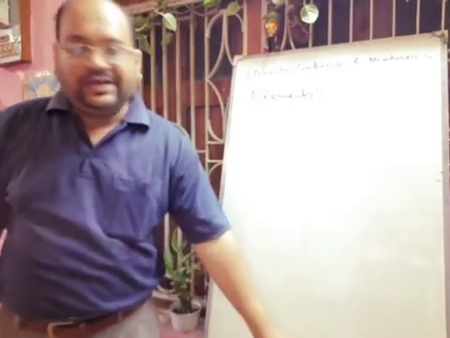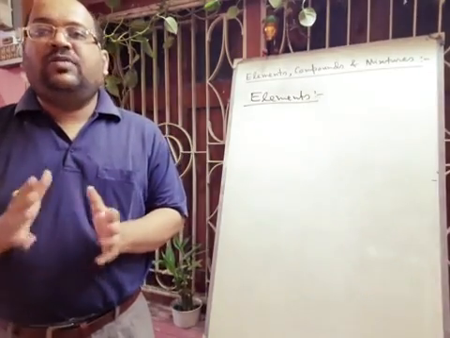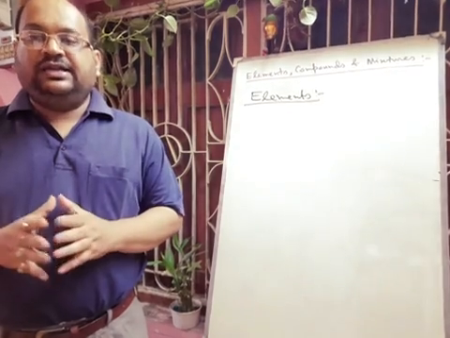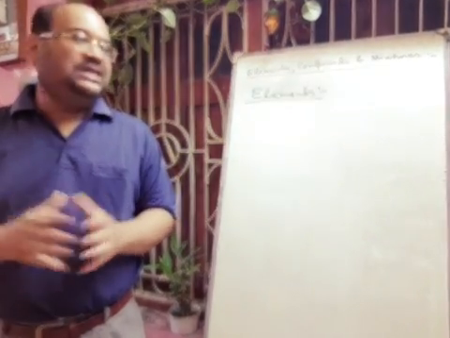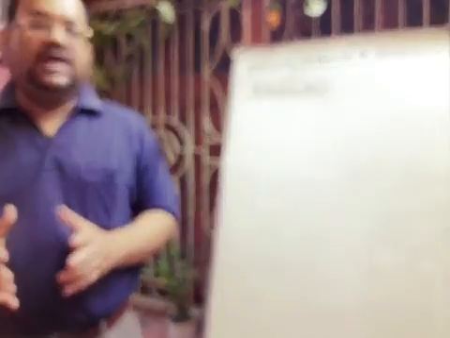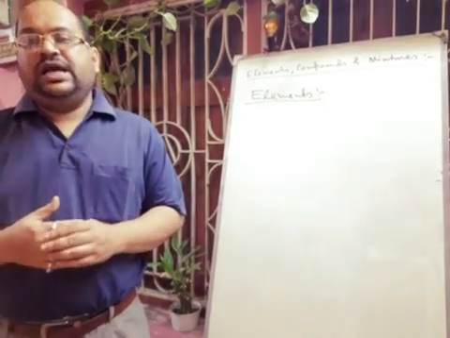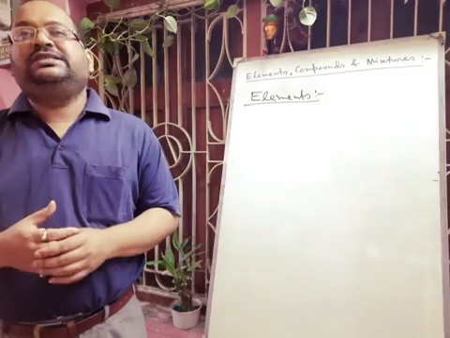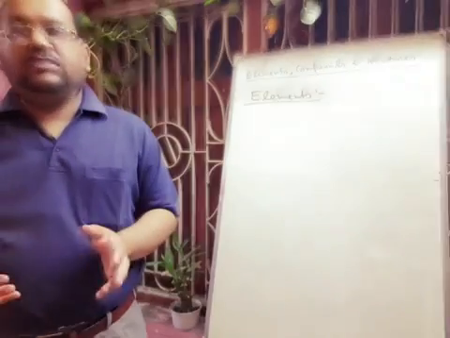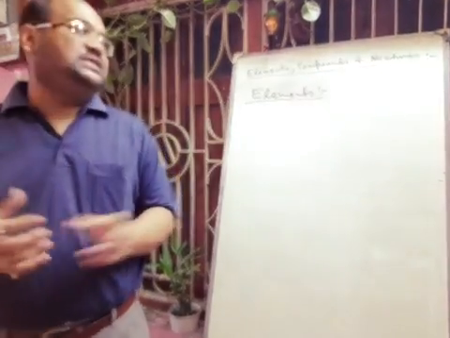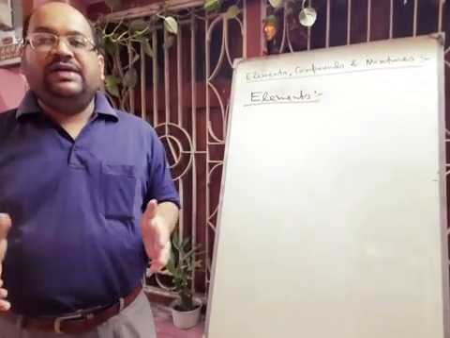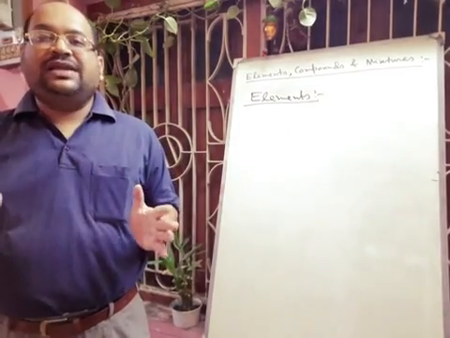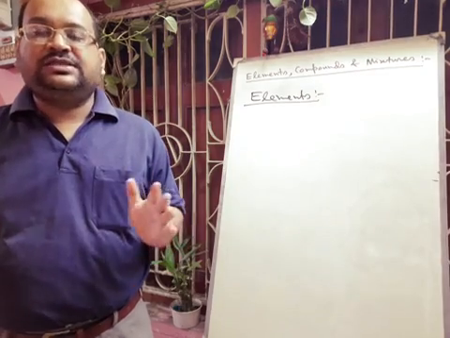So first we have to tell the name of the scientist Robert Boyle, who first used the term element in the year 1661. And Antoine Lavoisier was the first to establish the experimentally useful definition of an element. Now what is the element definition? An element is a pure substance having only one kind of atoms, and elements cannot be broken down into simpler substances.